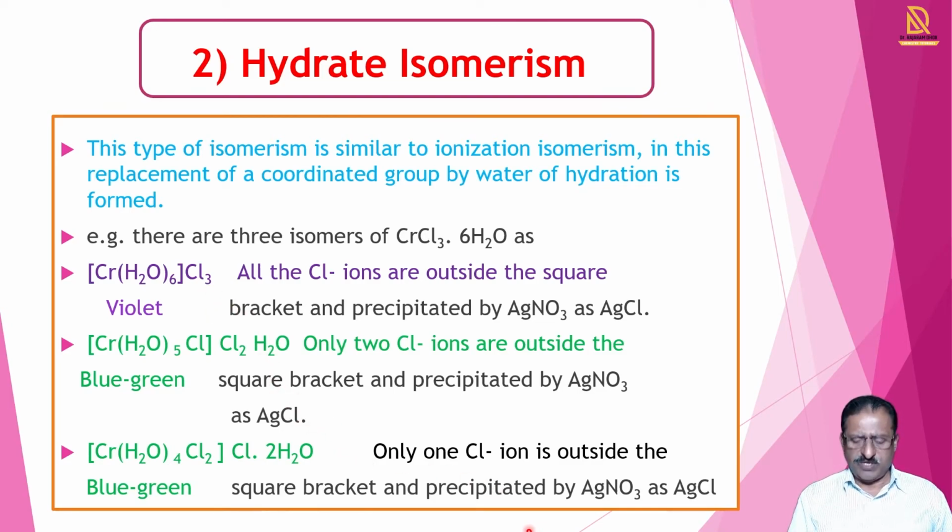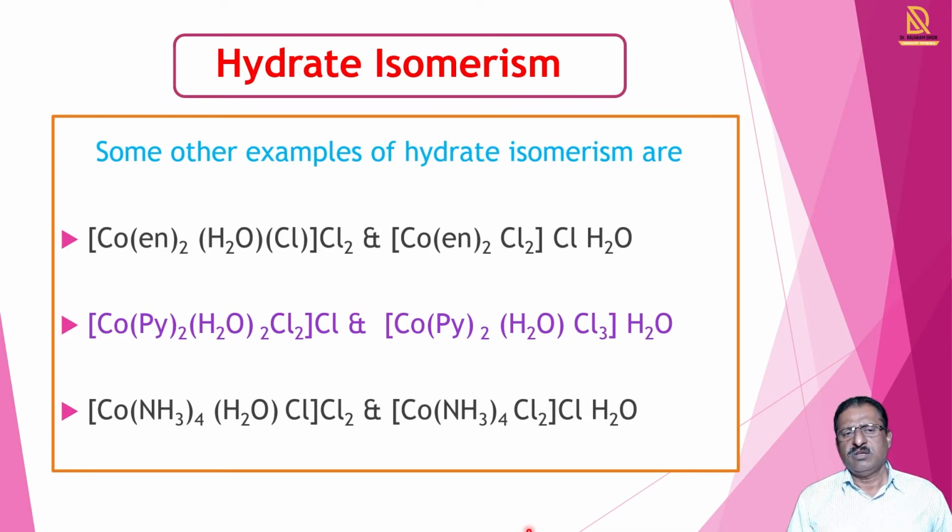In this way, we can explain hydrate isomerism in other examples. Here we have taken some examples: [Co(en)2(H2O)Cl]Cl2. Here Cl2 is outside the square bracket.